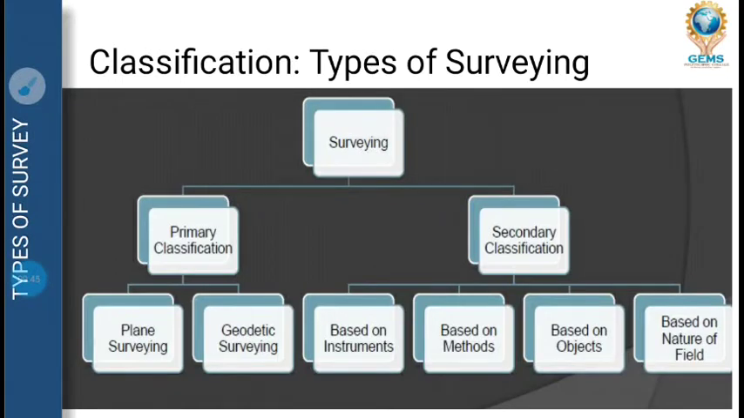Next is types of survey. In types of survey we will be classifying. There are two types: primary classification and secondary classification, as you can see in this diagram. Primary is plane survey and geodetic survey, but secondary is based on instrument, based on methods, based on object, and based on nature of field. We will be seeing one by one.